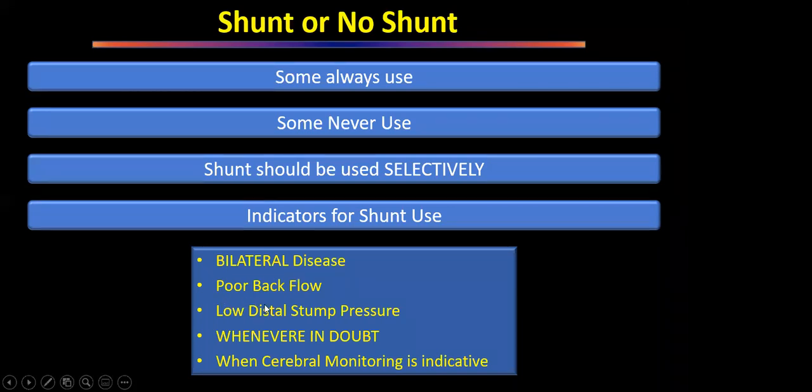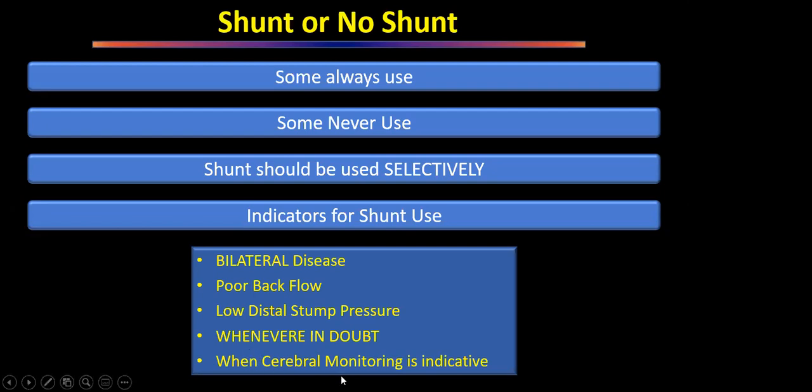When we have opened the artery and we find there is very poor backflow, that is an indirect indication that the other carotid is not working well. So even in those patients, we will probably put a shunt. Low distal stump pressure, less than 50 millimeters of mercury, was the first method of monitoring which was used in carotid endarterectomy. So whenever we have clamped and we find that the stump pressure distal to the carotid is less than 50, those patients will have to have a shunt. Whenever there is a doubt, we have to put a shunt. We are not sure that the flow is adequate, so we have to put it.